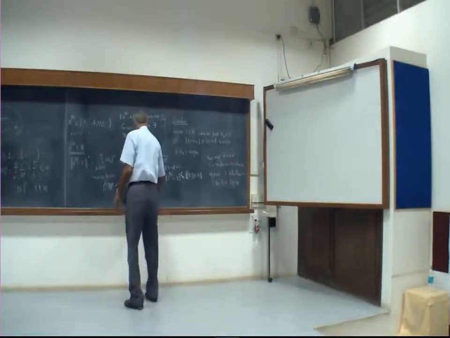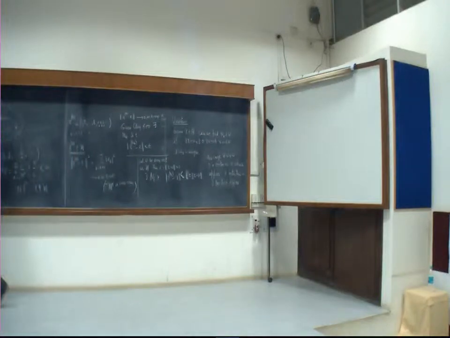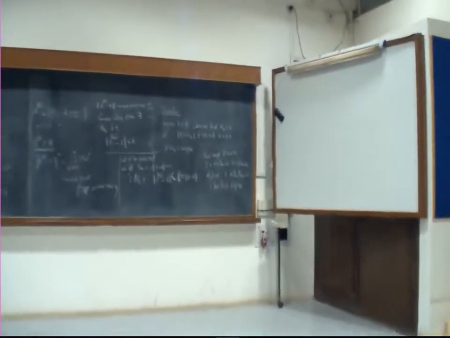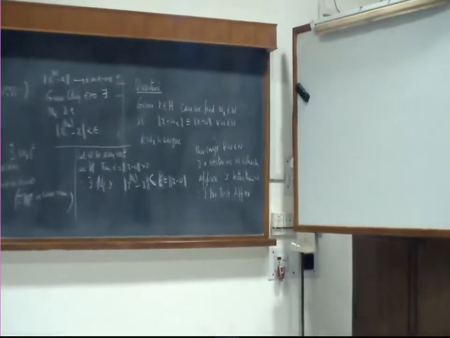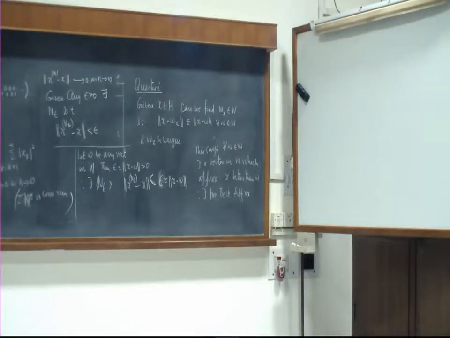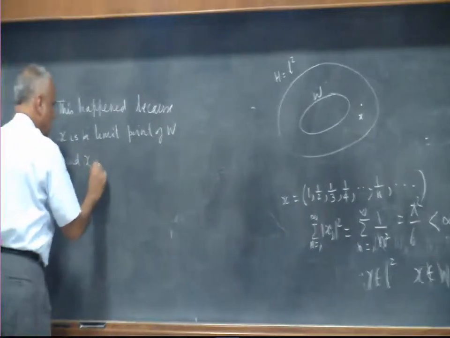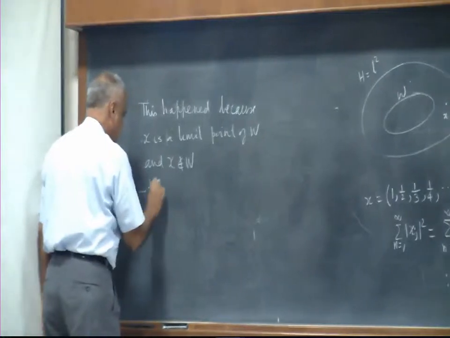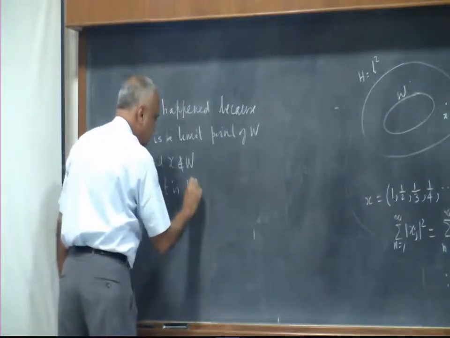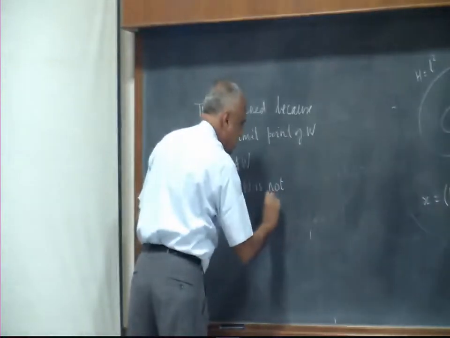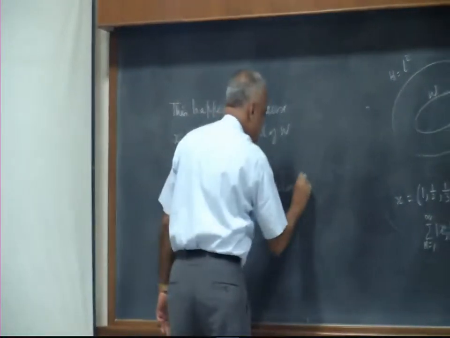So, this happens because x is a limit point of W and x does not belong to W. That is, W is not a closed subspace.